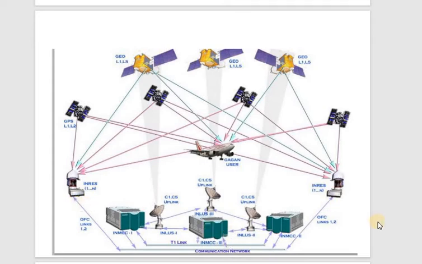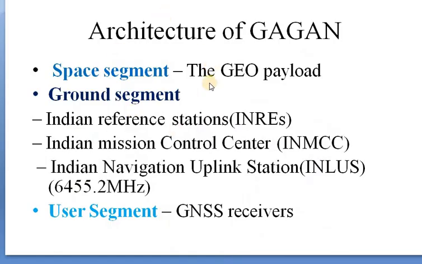Okay, so I'll show how this will actually be working. See the architecture of the GAGAN, which consists of 3 segments as I have said. First, the space segment, which consists of the GEO payloads. GEO payloads are nothing but what broadcast the augmentation message on your GPS signals, in the space segment, meaning all the geostationary satellites.